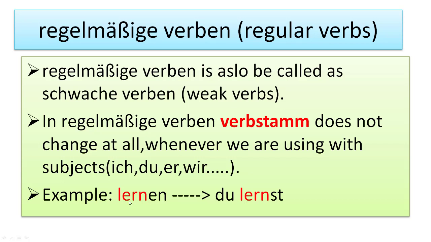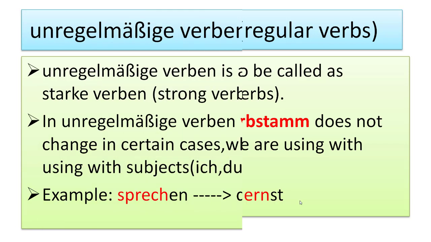Let's see one example. Lernen. Du lernst. Here the red part is the verb stem and en is the ending. When we are conjugating with the subject du, the verb stem will not change. It will be the same, lern, and we add st at the ending according to du. If you are using er, then we use lern and add t at the end. Let's move to the next slide.